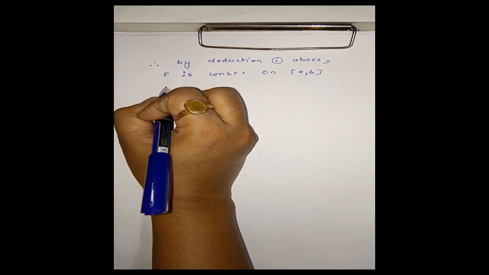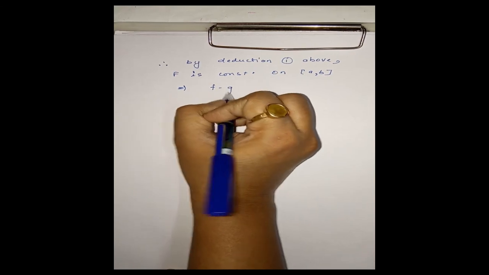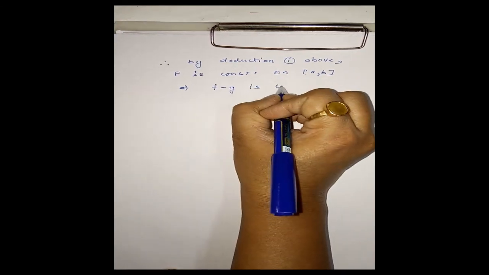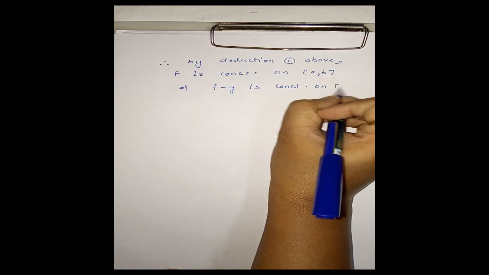And F is constant means what? f - g is constant on closed interval [a, b].